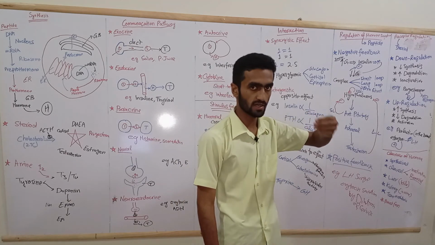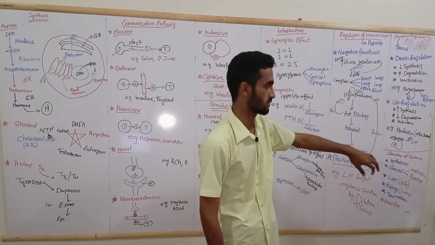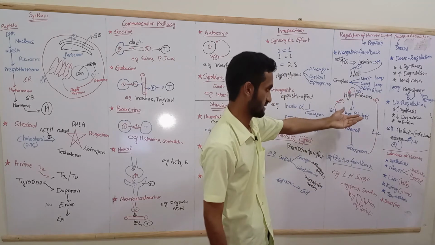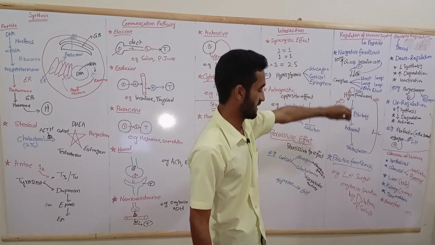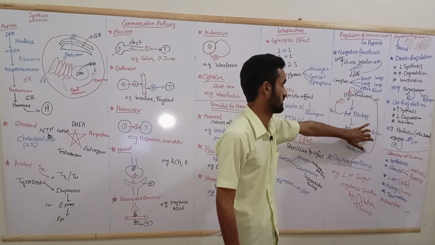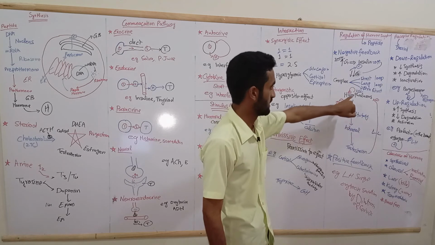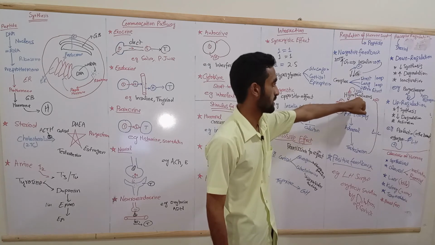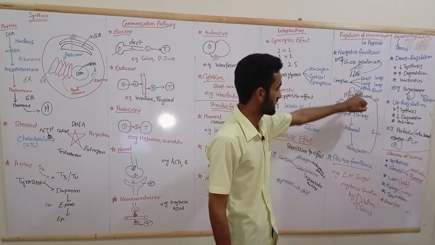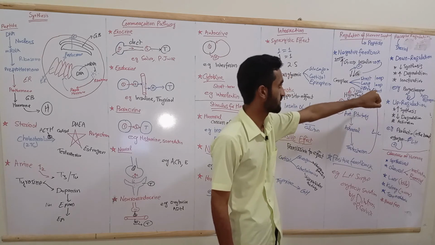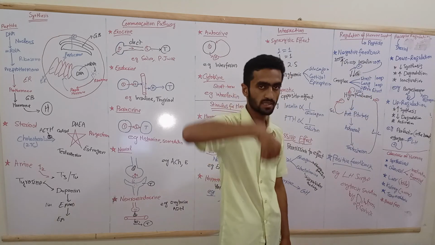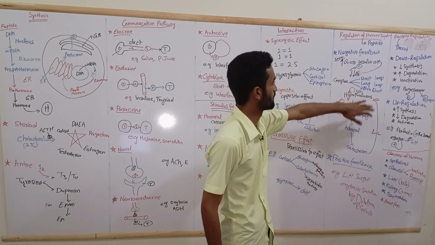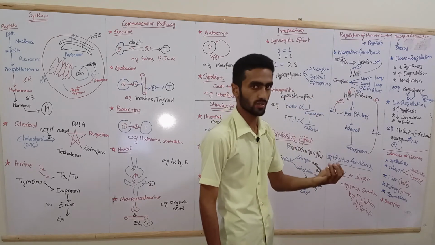If the target organ is giving negative feedback, that is the long loop. For example, testosterone giving negative feedback to the hypothalamus as well as the anterior pituitary is the long loop mechanism of negative feedback. What is the short loop? The hypothalamus affects the anterior pituitary, but the anterior pituitary gives negative feedback to the hypothalamus. That is the short loop. And the other way is the ultra short loop. What does ultra short loop mean? The hypothalamus itself gives negative feedback to its own secretion, by the autocrine pathway.